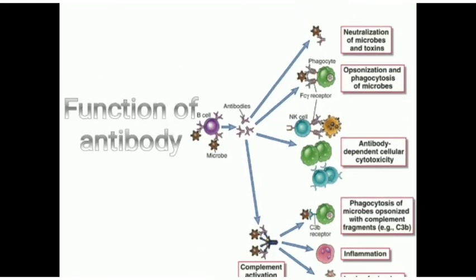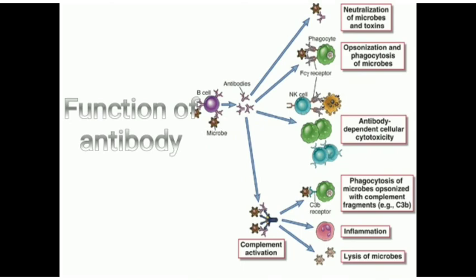Now we talk about the functions of antibody. Antibody performs various kinds of functions like activation of complement, lysis of microbes, inflammation, phagocytosis of microbes, opsonization with complement fragments, antibody dependent cellular cytotoxicity, opsonization and phagocytosis of microbes, neutralization of microbes and toxins. In all these types of functions, every antibody is specific to its antigen, as we know that antibodies always work against their antigen.